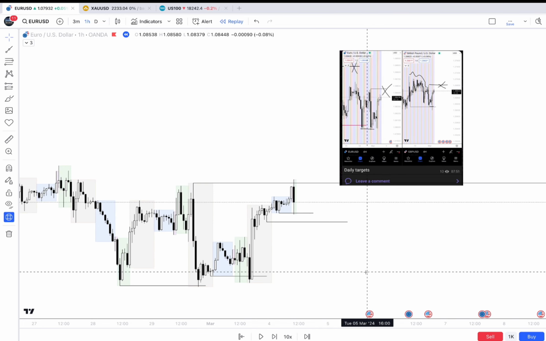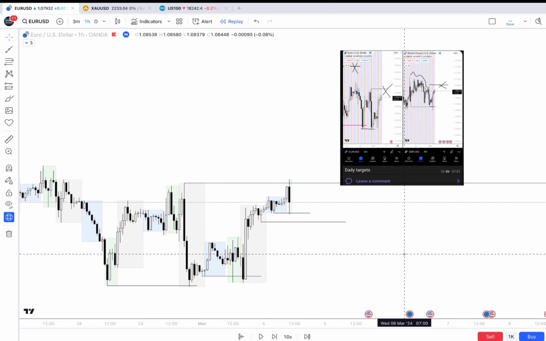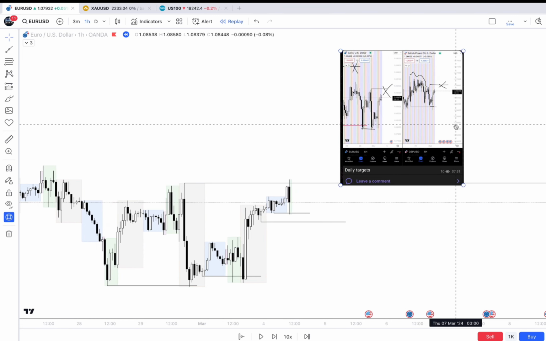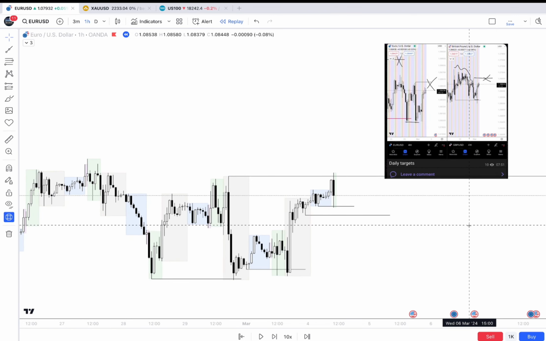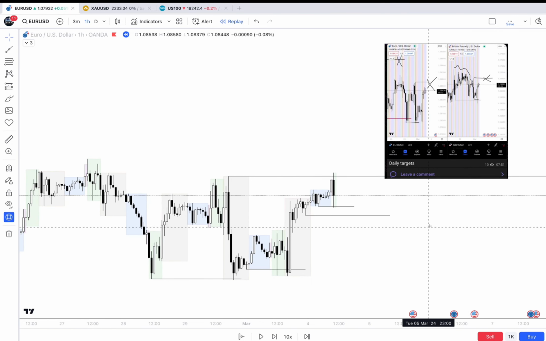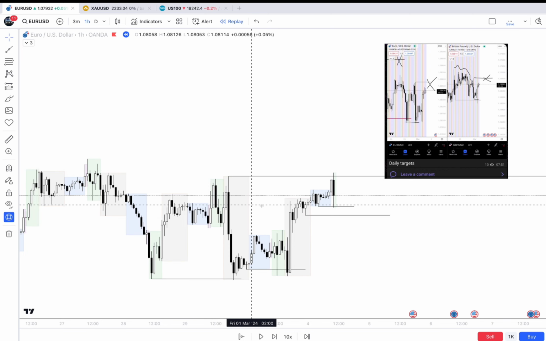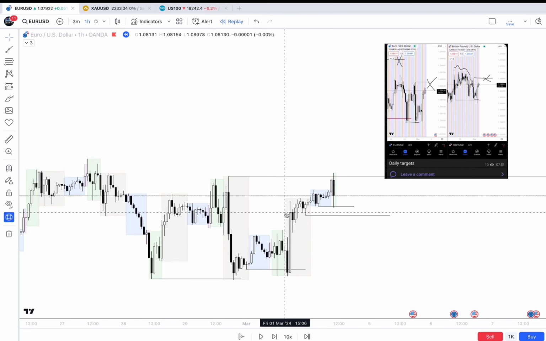Target is done, but without opportunities to enter, and I think that the same situation was on GBP. So as you can see, the target was chosen correctly, but the market didn't give us an opportunity to enter that trade. Let's move to the next day.